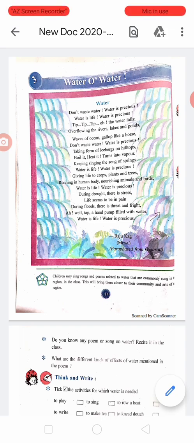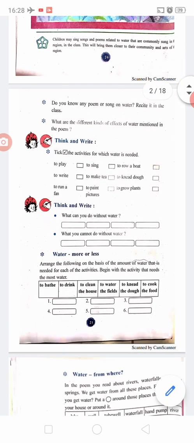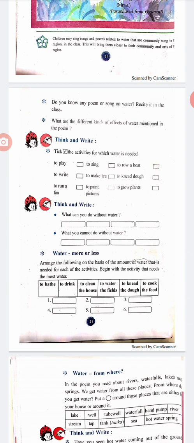Do you know any poem or a song on water? What are the different kinds of effects of water mentioned in the poem? Water effects mentioned in the poem are: waves of the ocean gallop like a horse. Water gives life to crops, plants and trees. Water runs in human and animals' body and nourishes them. Water causes stress during drought. Water causes threat and fright during floods.